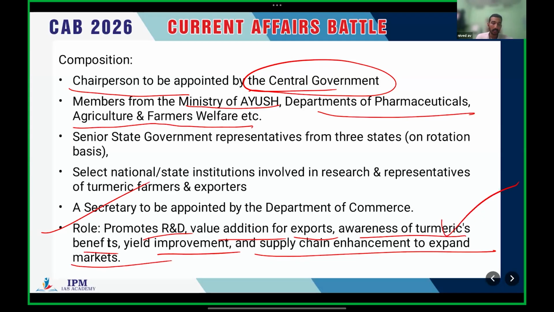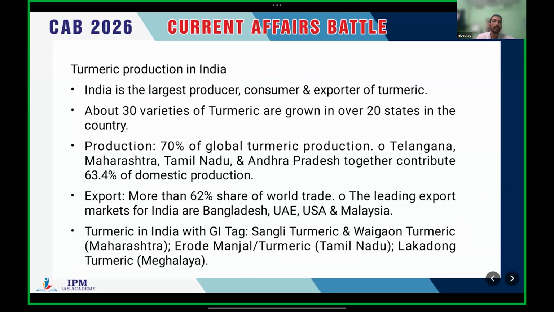These are general statements, so there is nothing particular in them. Such statements are always correct from the perspective of the UPSC preliminary examination. Clear? So that's about the Turmeric Board.